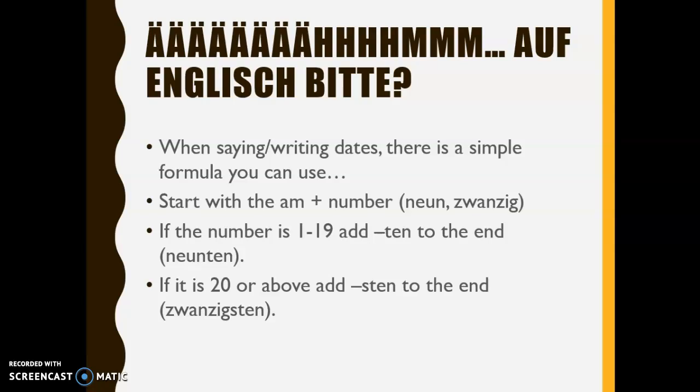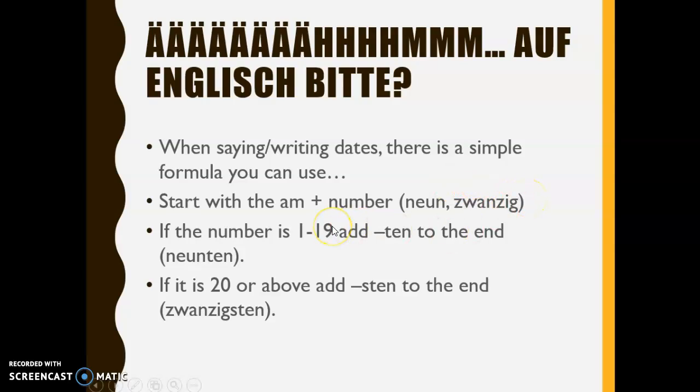So, for a number, if it's from numbers 1 through 19, you just add the letters T, E, and N to the end of the word. So in this case, it would be 19. So, 19. Okay? And then if the number is 20 or above, you're going to add the letters S, T, E, N to the end of a number. So in our case that we have up here, that's going to be 20.